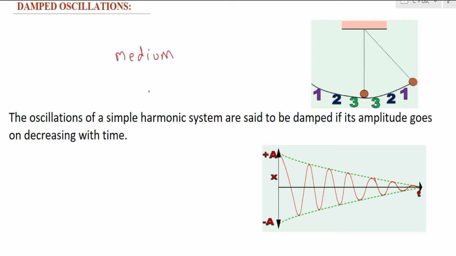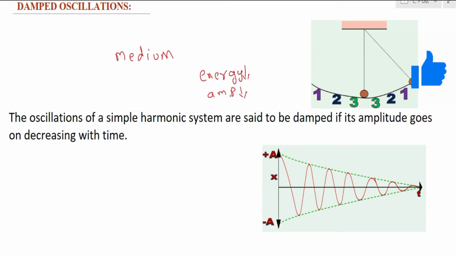Because of this opposing force, the bob or system has to do some extra work and spend some energy. That means it has to lose its energy. Since energy is reducing, the amplitude will also reduce.